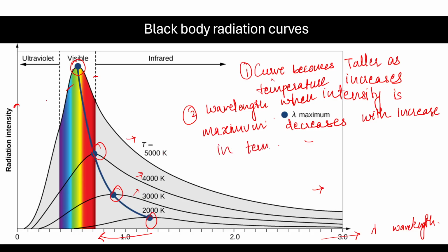Also, what is not clear in this graph is the area of the curve. As the temperature increases, the area under the curve increases. The area gives you the total energy radiated, so the total energy radiated increases.